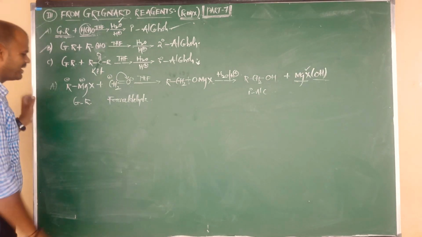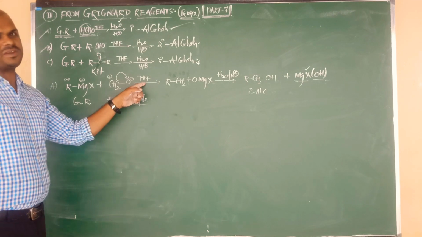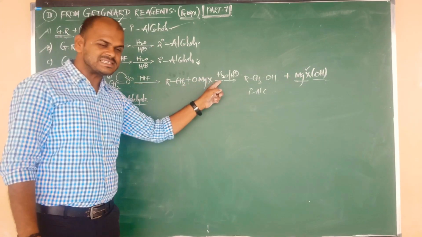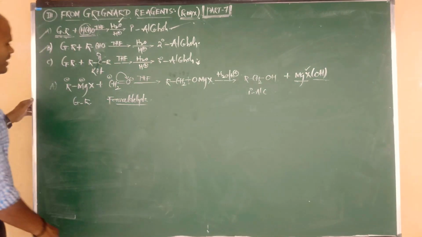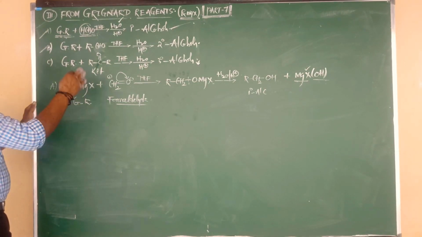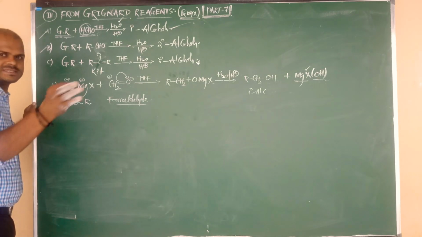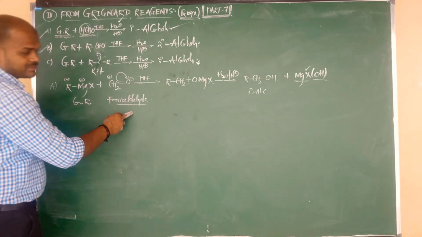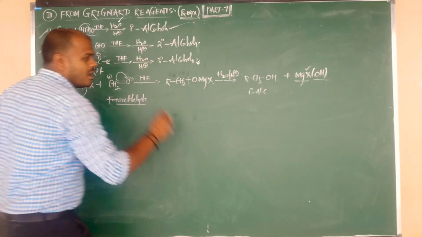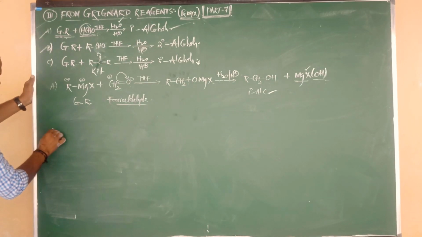Once again, the statement: Grignard reagents on reaction with formaldehyde in presence of THF and followed by hydrolysis in acidic medium give primary alcohol. For each and every reaction I will show you examples later. Otherwise, you can see them directly in the fair notes. But remember, Grignard reagents on reaction with formaldehyde and followed by hydrolysis always give primary alcohols. Right, let us go for statement B.